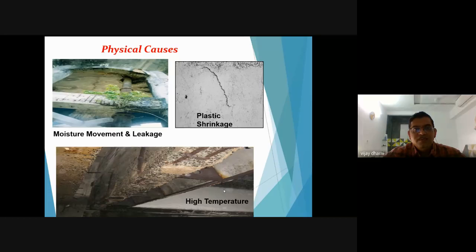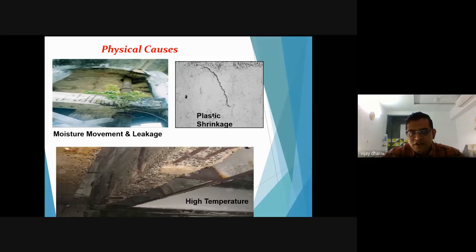Now we will see the physical causes. What kind of physical causes deteriorate the RCC structures? Physical causes means, for example, this plumbing line. This plumbing line goes very near to your beam structures, and due to moisture movement and leakage, such kinds of plants start to grow in your RCC beams, and this leads to deterioration of your RCC structures.